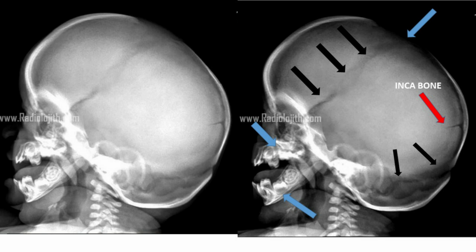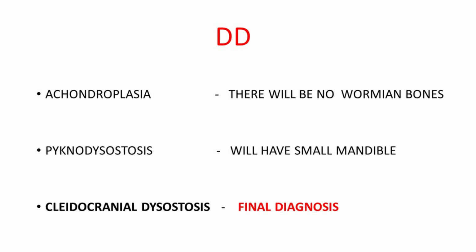With these findings, there are only 3 differential diagnoses. One is achondroplasia, which affects the skull and pelvis, but achondroplasia does not have many wormian bones in the X-ray skull, and hence it is ruled out here. The second one is pycnodysostosis, which shows diffuse sclerosis with a smaller mandible, but in our X-ray the mandible is relatively larger than the maxilla, and so this is also ruled out. And the last, third one is cleidocranial dysostosis, which fits all the given findings, and the X-ray just revealed thin portion of lateral half of the clavicles. That image is not given here, which could be an easy spotter if given, right?